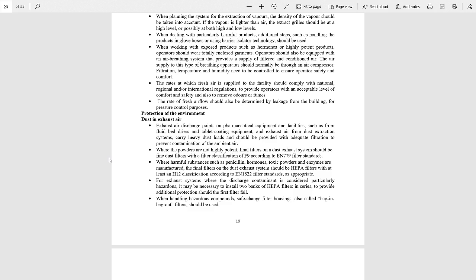Where the powders are not highly potent, final filters on a dust exhaust system should be fine dust filters with a filter classification of F9, and where harmful substances such as penicillin, hormones, toxic powders and enzymes are manufactured, HEPA filters should be used at that point. When handling hazardous compounds, a safe change filter housing, also known as bag in bag out filter, should be used.